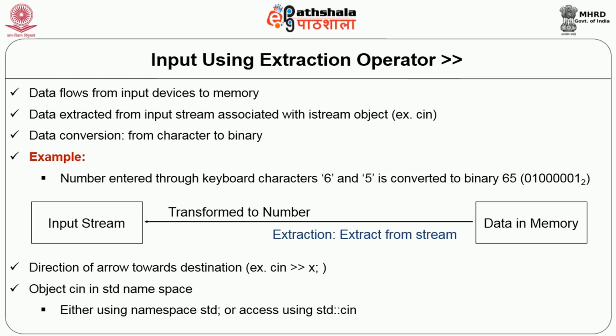Here you can notice the direction of the arrow. The direction of the arrow again is towards the destination, but the destination is the variable in the memory, and therefore the statement is written like cin >> x. cin is the stream and from the stream it goes to the variable x. The cin object is defined in the std namespace. So if you want to use cin, either you will have to use using namespace std, or we will have to access it using scope resolution like std::cin.